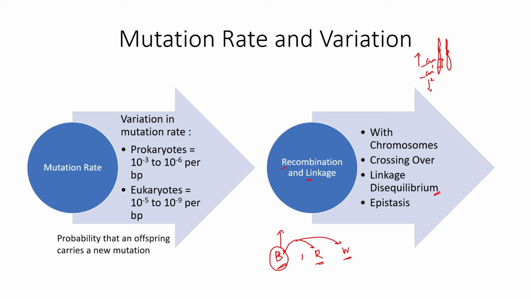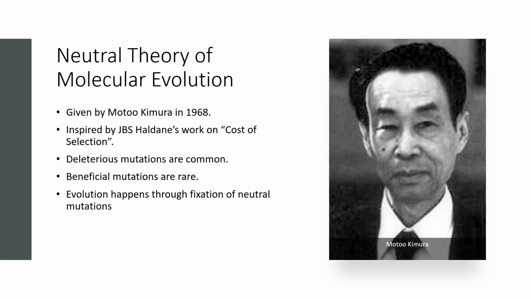So the mutation of baldness supersedes the mutation of red or white color. So that is epistasis. Now, understanding the theory of molecular evolution, we have understood till now that there are multiple variations, and among them there are possibly selective variations. Beneficial mutations are taken up, utilized and presented over selection.